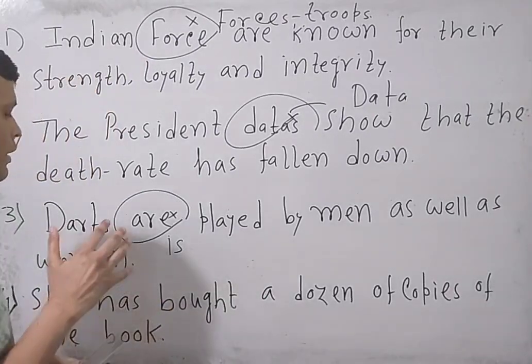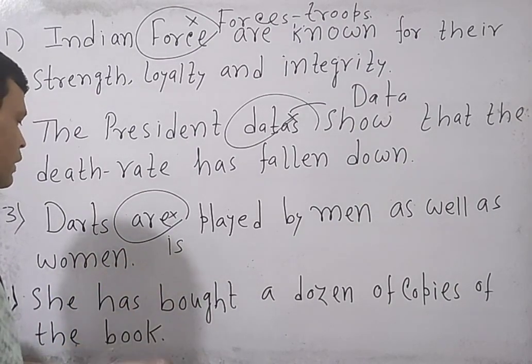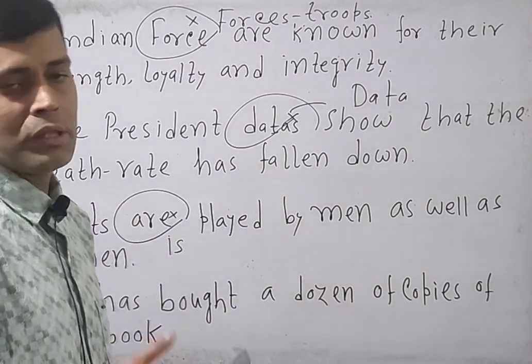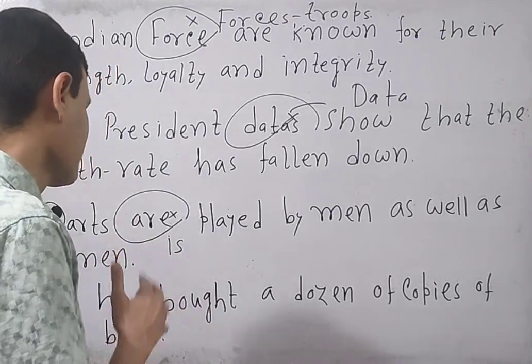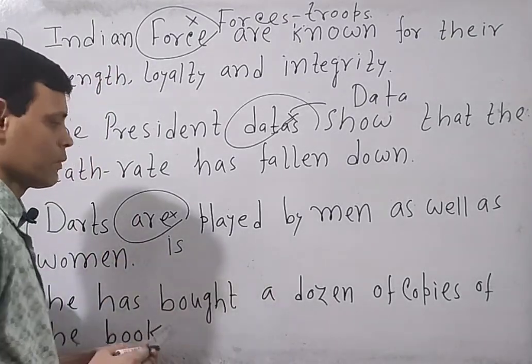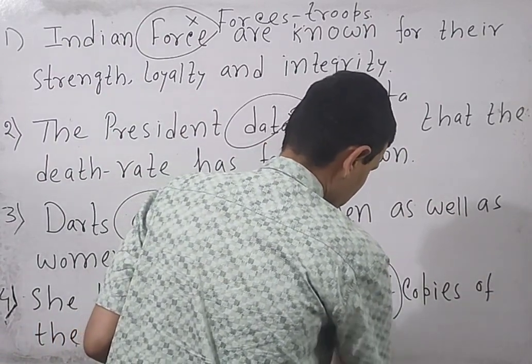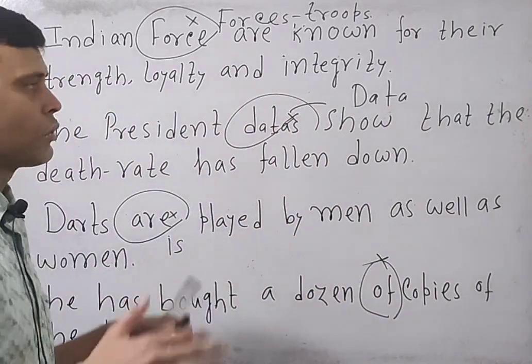She has bought a dozen copies of the book. Rather, we should say she has bought dozens of copy. It is also wrong. Then how to write? She has bought a dozen copies of the book. Therefore, here you need to remove this word. Simple, a dozen copies of the book. That is enough.